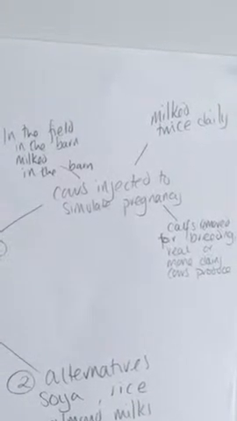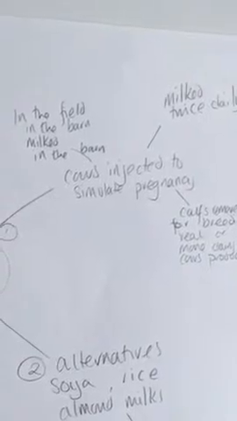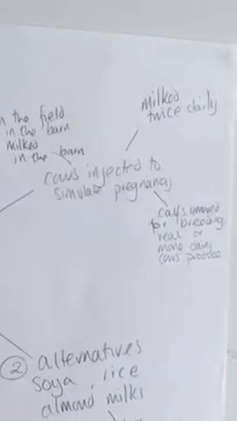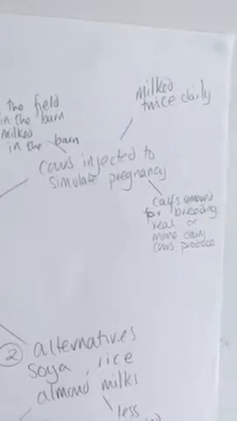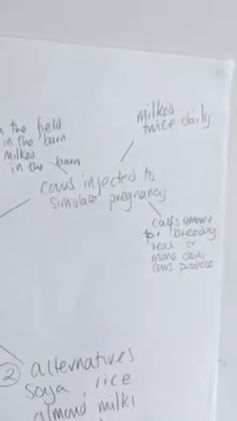Cows are set to graze in the field, then they're milked, then they return to the barn, and then they're milked again. They're milked twice daily, and after the cows have given birth, the calves are removed so that they can be reared for breeding or to produce meat for veal, or to produce more dairy cows for produce.